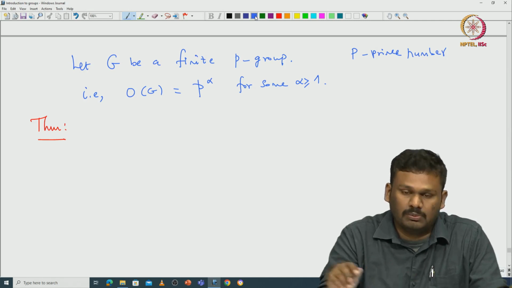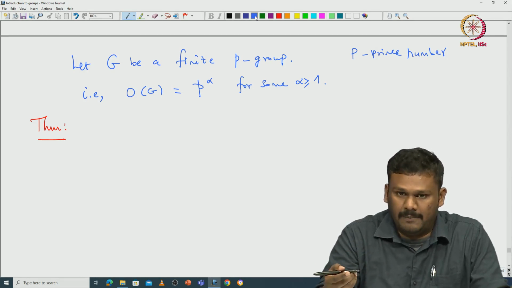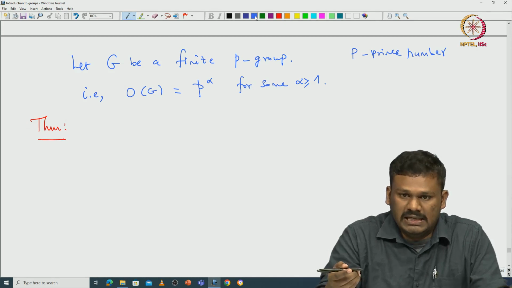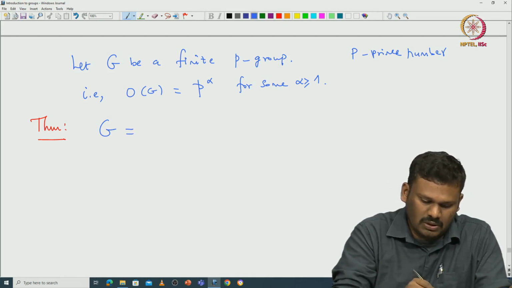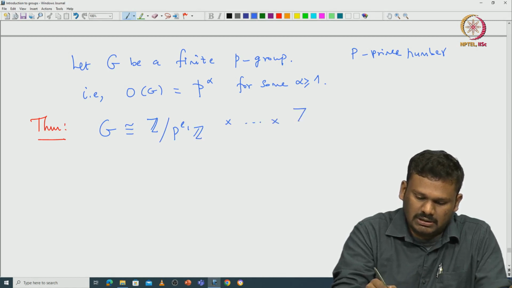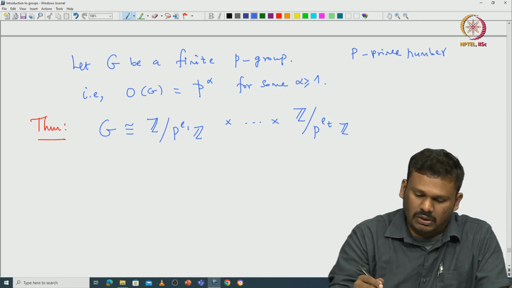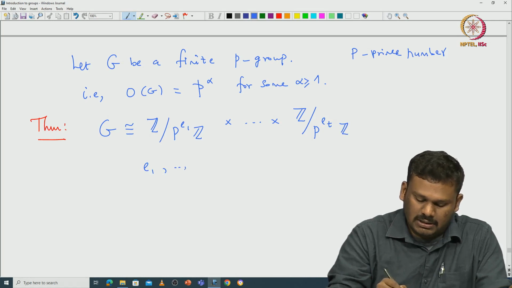Of course, they are all subgroups of G, so the cardinality of those cyclic groups will be a prime power, p power E for some E. So what we want to prove is that G is isomorphic to, I just write it as equality, Z modulo p power E1 Z cross etc. cross Z modulo p power ET Z, where you can choose these exponents in such a way that you arrange them in decreasing order.